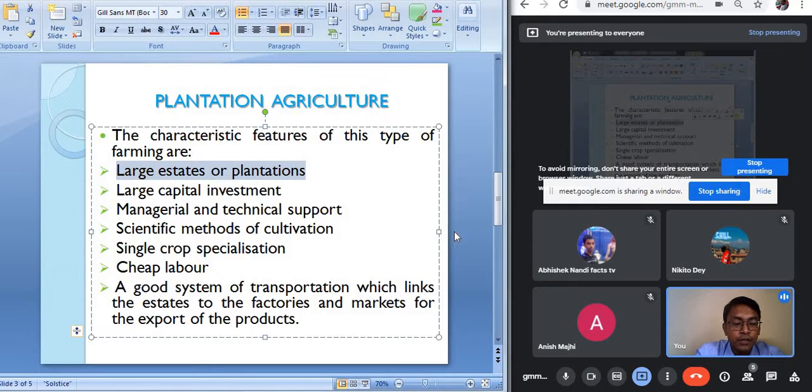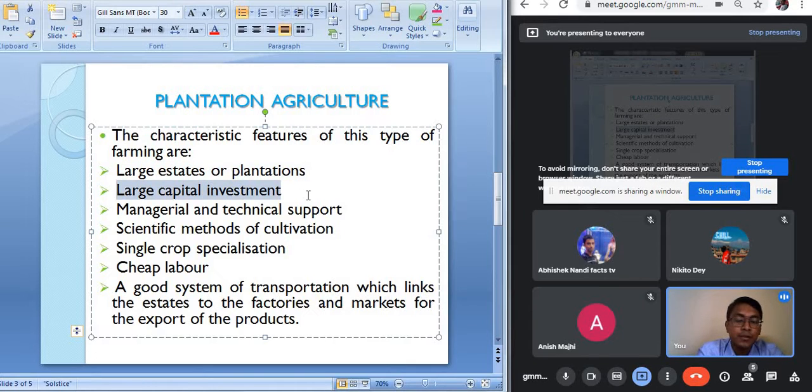The tea gardens are very large in size, with many acres of land occupied by tea bushes, and the tea industry is located close to the tea gardens, so that the leaves being plucked can be sent in a short period of time to the industry, where the leaves are processed and made ready for selling in the market.